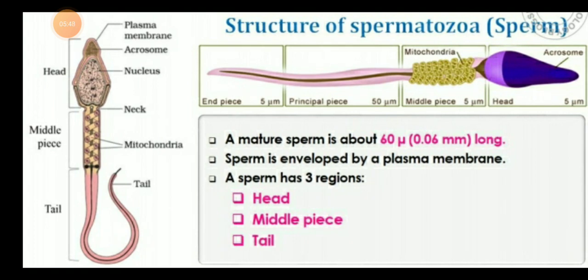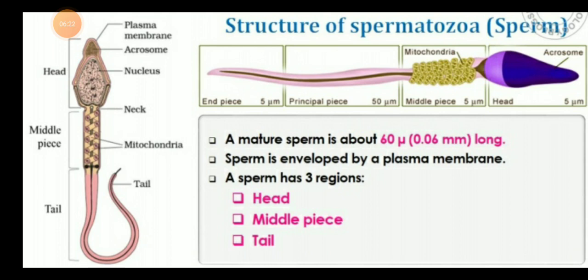Children, this is the structure of a sperm. There are three parts. The first part is the head, the second is the middle part, and the third is the tail part. The outer covering of the head is the plasma membrane, and the acrosome, which is a cell organelle, is present on the head, and after that the nucleus is present in the head part.